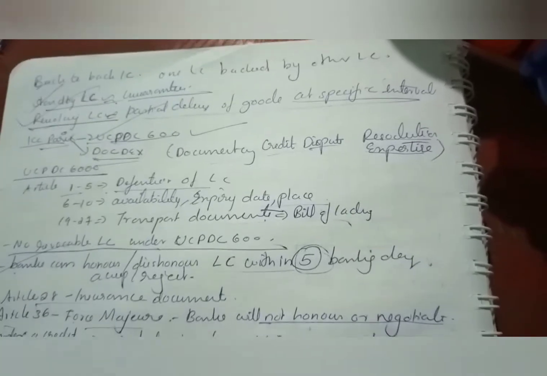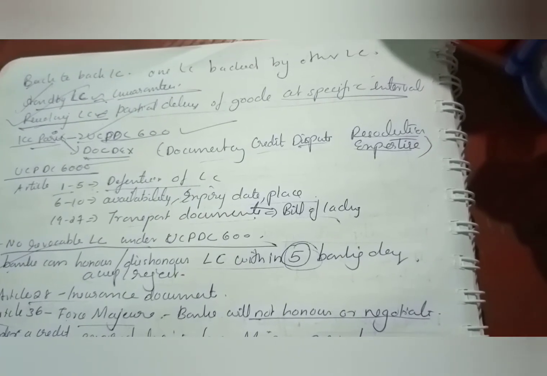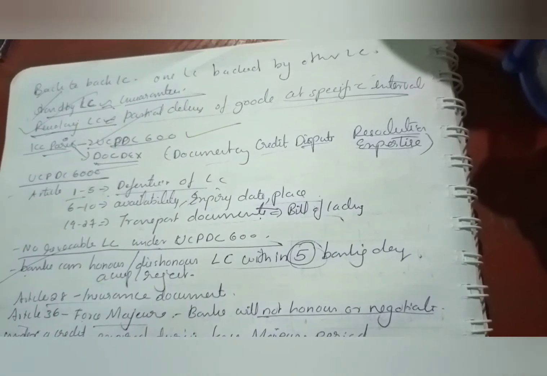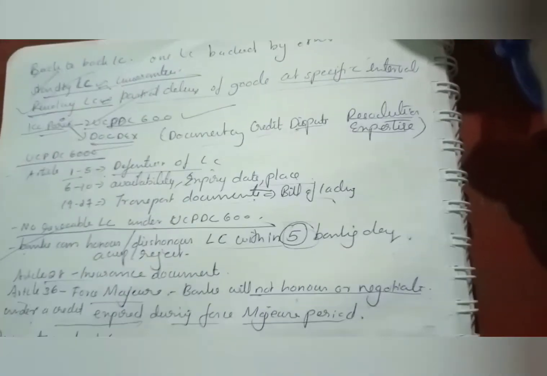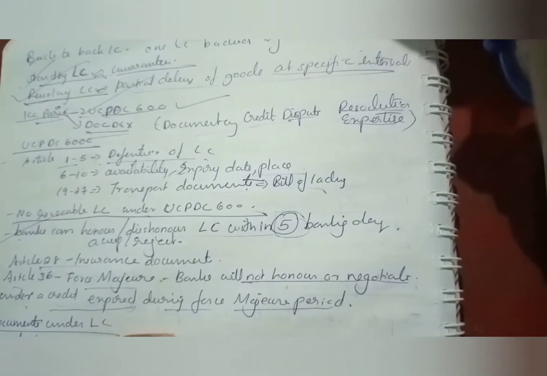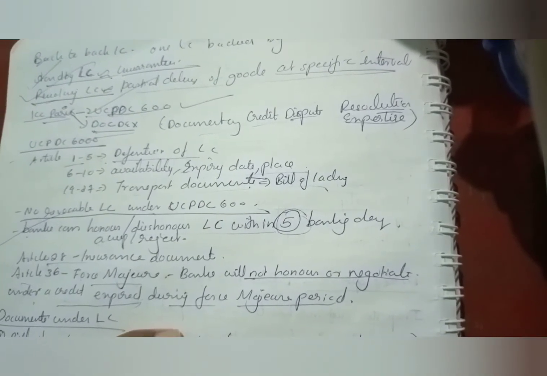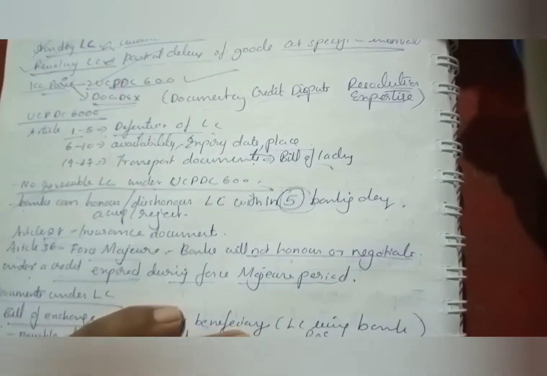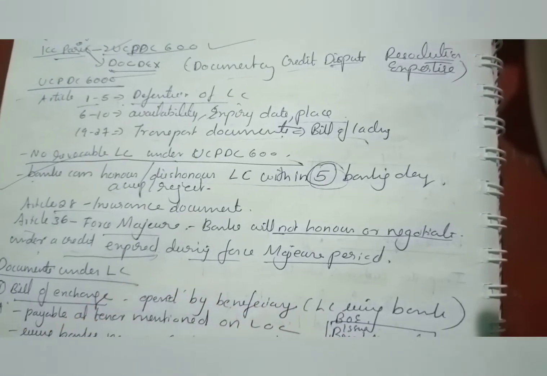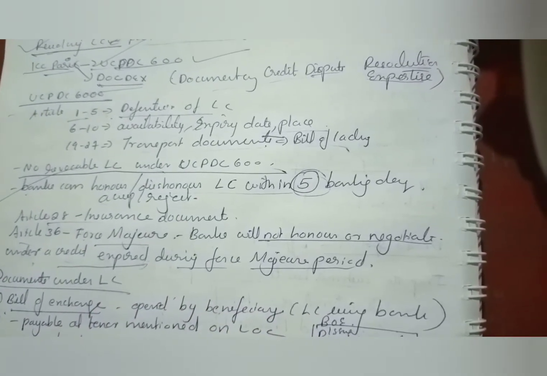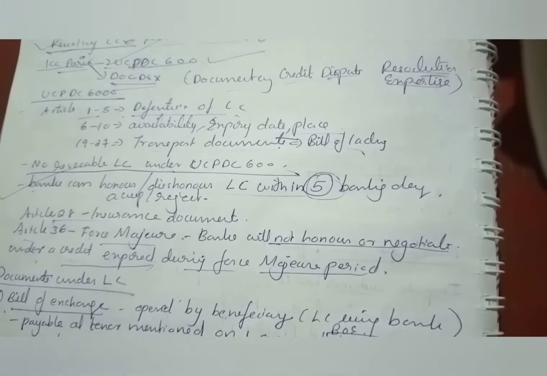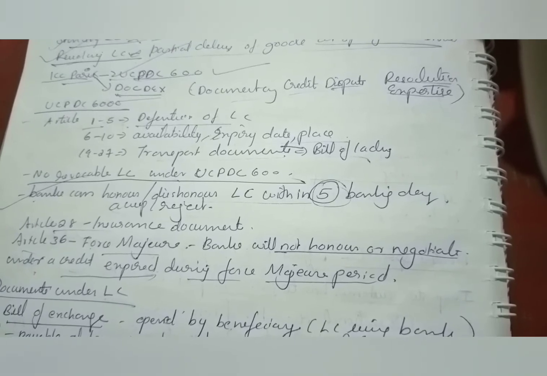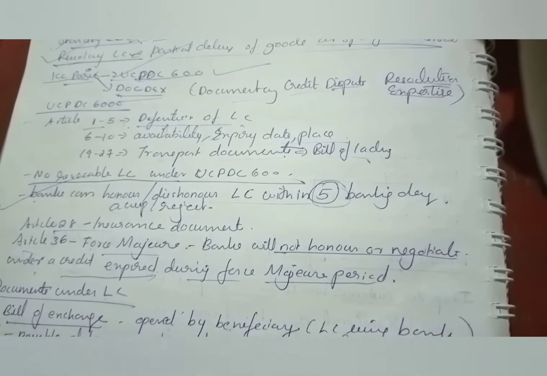ICC, Paris. It has UCPDC 600 and DocDex. DocDex means Documentary Credit Dispute Resolution Expertise. UCPDC 600, Articles 1 to 5, is the definition of LC. Articles 6 to 10 cover availability, expiry date, place, etc. Articles 19 to 27 cover transport documents, that is, the bill of lading.